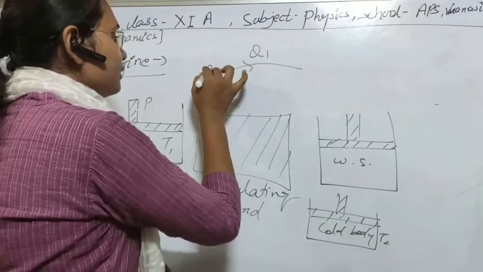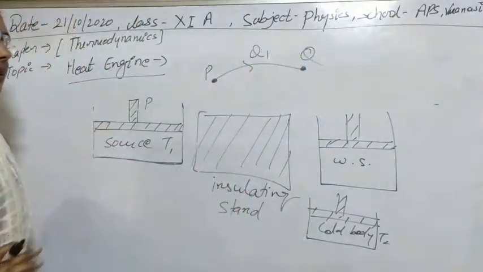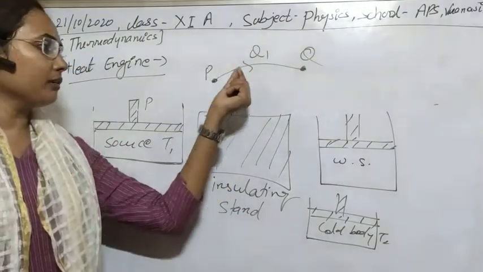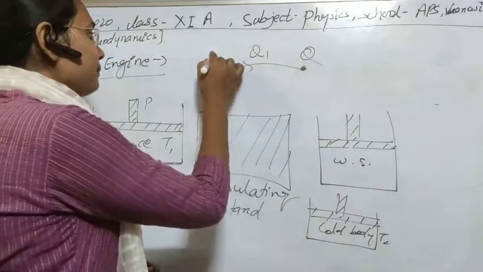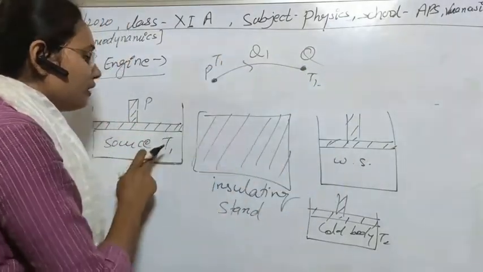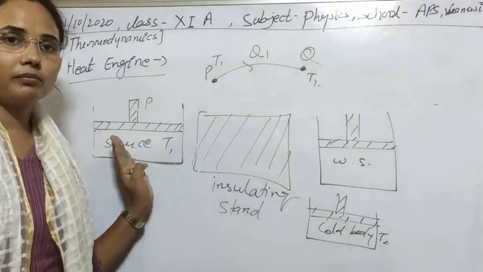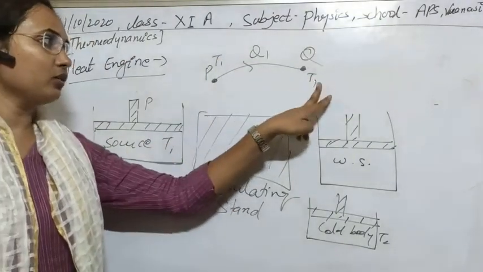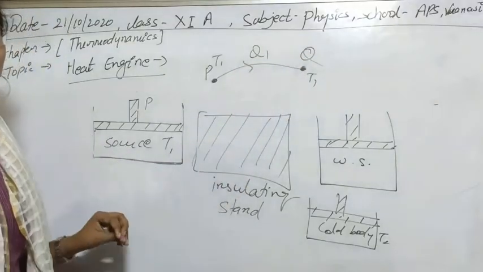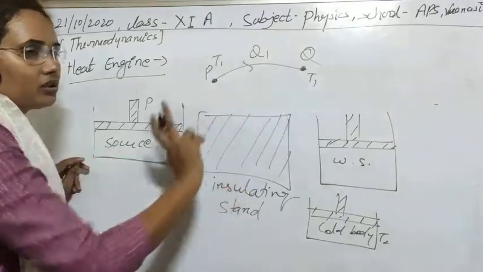Suppose this process goes from P to Q, and during it let its temperature be T1, because the source and the working substance will be in thermal equilibrium, so the temperature will be constant and only heat will be supplied.